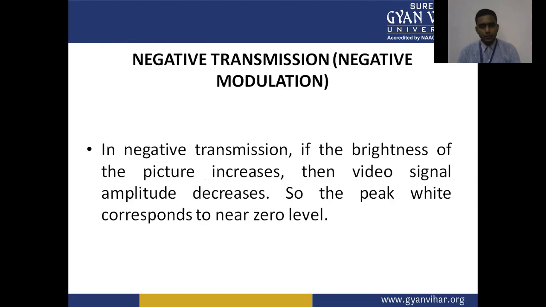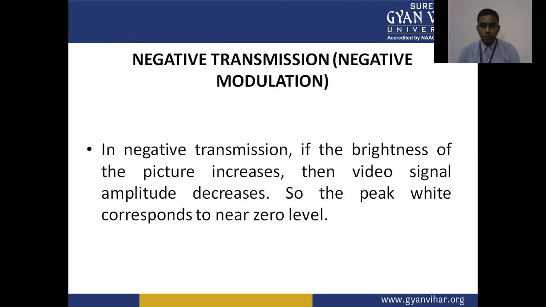In negative transmission modulation, if the brightness of the picture increases, then the video signal value or amplitude decreases. So in negative transmission, the brightness of the picture is inversely proportional to the amplitude of the video signal.